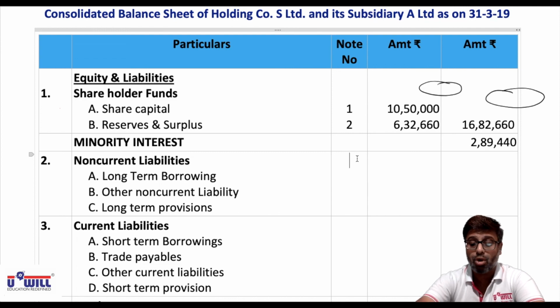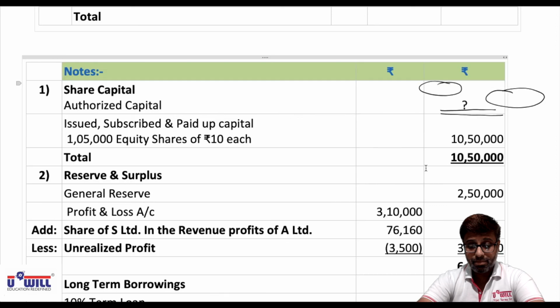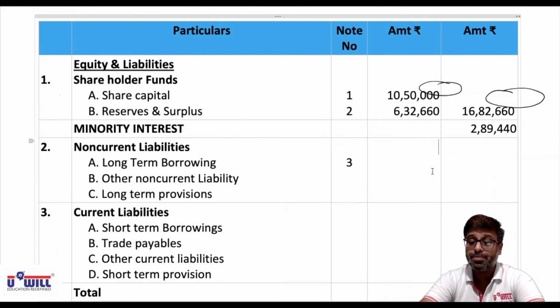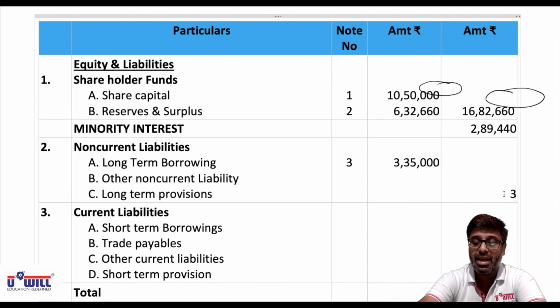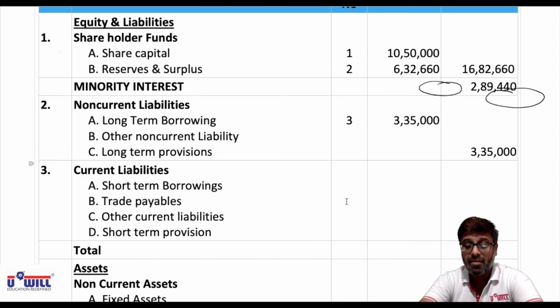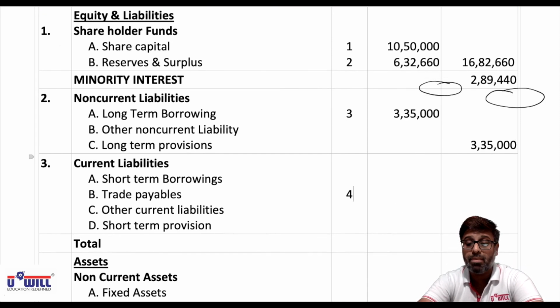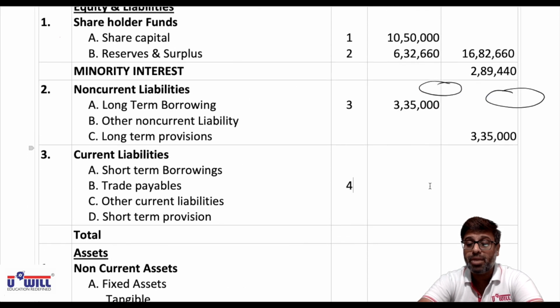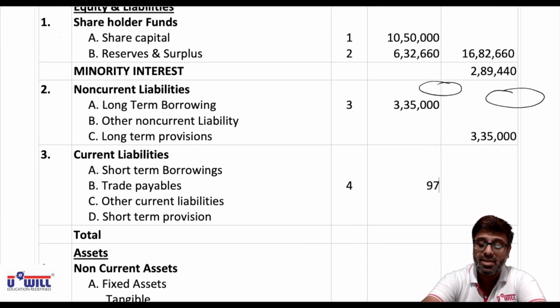Then long-term borrowings we get from working note 3. You all can see in working note 3, 3,35,000 are long-term borrowings. And final total in outer column 3,35,000. Other items we don't have. Then directly we have trade payables in note number 4. You all can see 97,000. So trade payables in note number 4, 97,000, and outer column also 97,000.